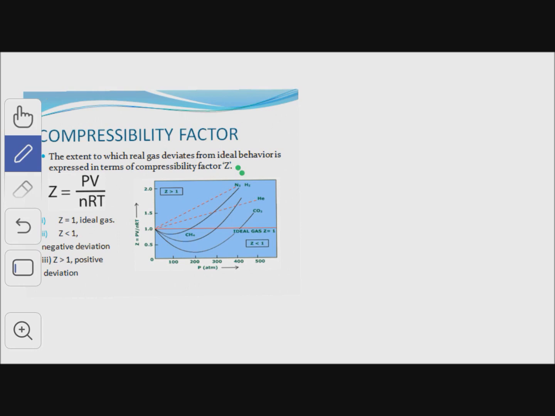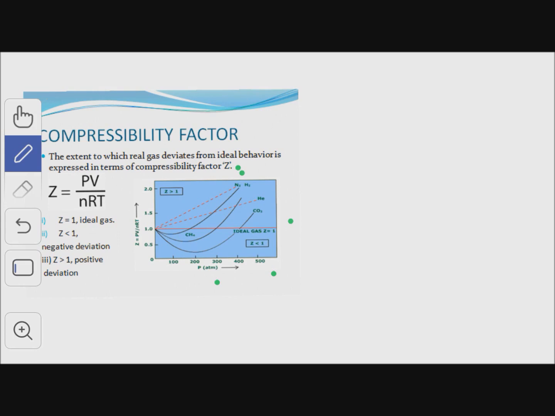As you can see in this graph, this straight line parallel to the pressure axis shows the ideal gas behavior. Some of the gases like nitrogen, hydrogen, helium show an upward curve, and some of the gases show curved lines below the ideal gas line.